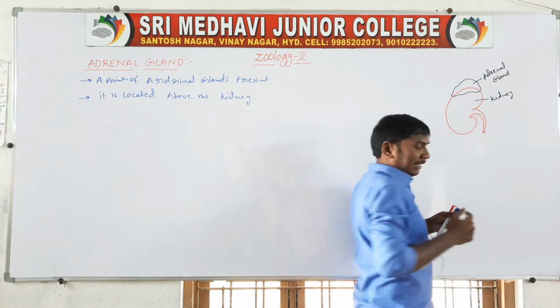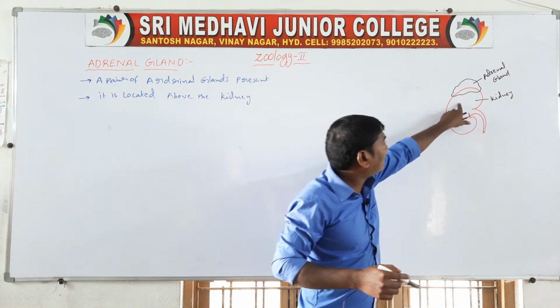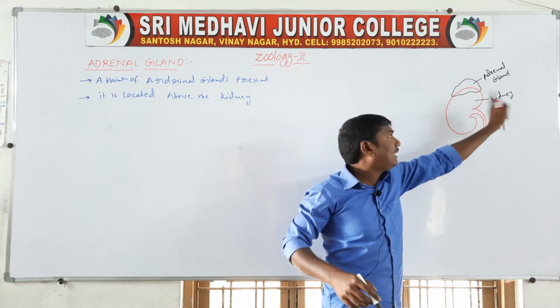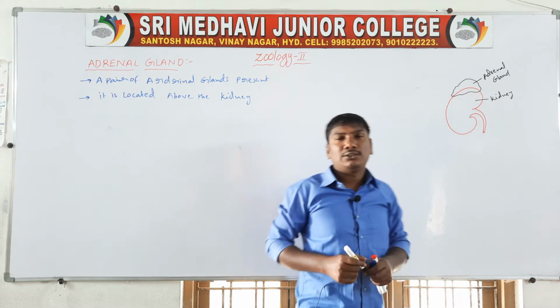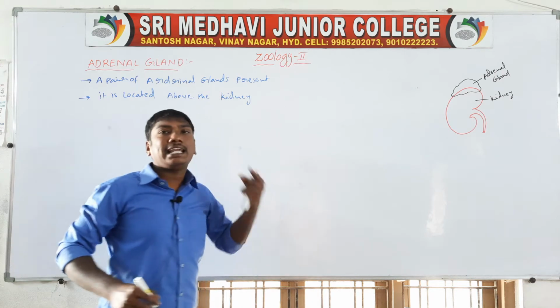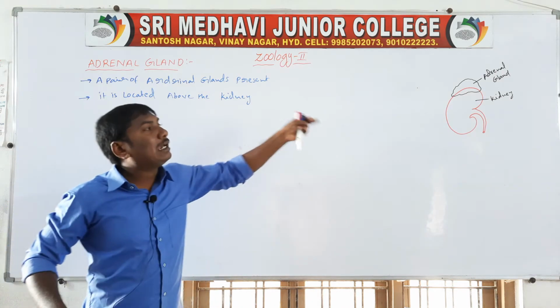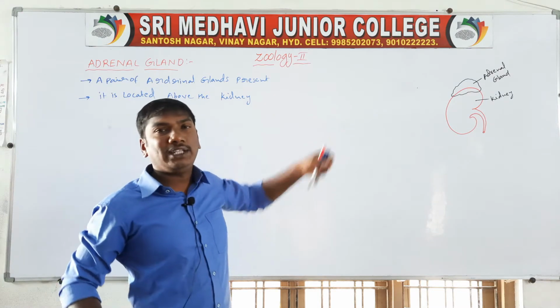So the adrenal gland is present above the kidney. One kidney has one adrenal gland on top, and the other kidney has another adrenal gland. So the human being contains a pair of adrenal glands, located above the kidneys.